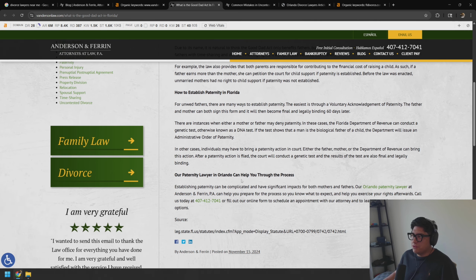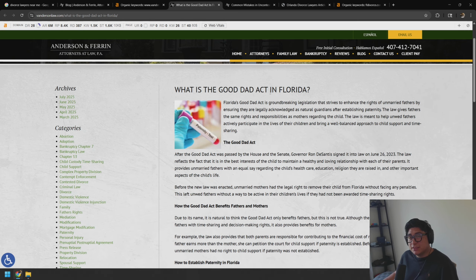Again, I'm not even familiar with what the Good Dad Act law is, and I don't really have to be because I use legal writers, right? So you can think about how you can even delegate this process to people that aren't that familiar with the law. They can at least use tools like Ahrefs to pull out topics, put it on a list, categorize said list so that you can pick and choose which case type you're trying to push more than others. But then send that topics list off to maybe somebody that can clean it up in case there's things that are irrelevant, and then pass it off to an actual writer.